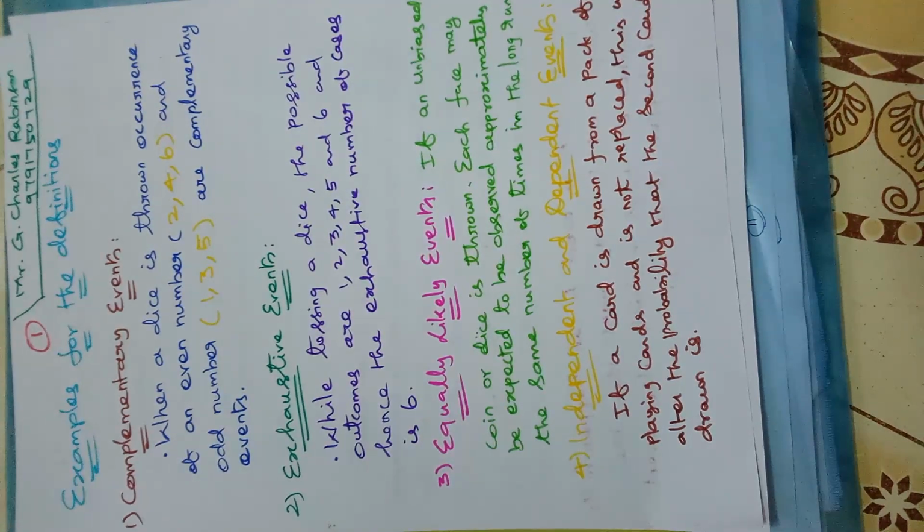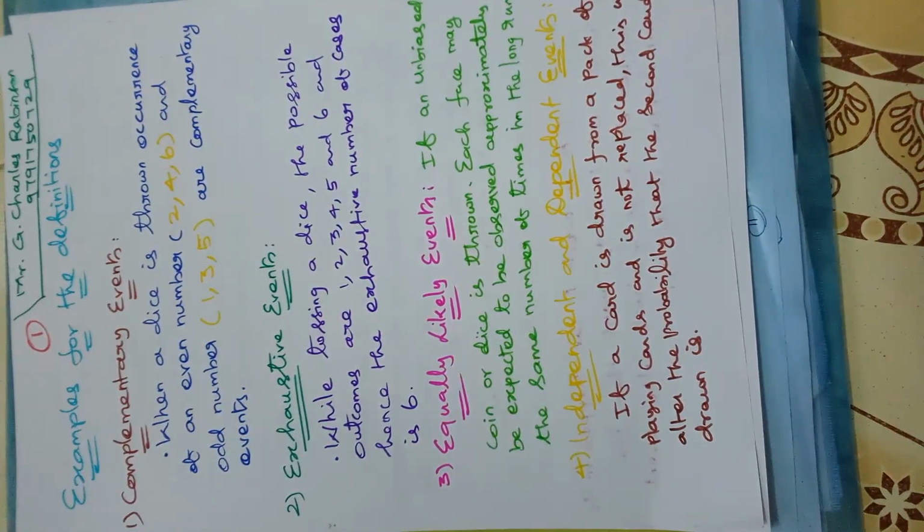So the same output, isn't it? If you take a dice, there are 6 numbers: 1, 2, 3, 4, 5, 6. So the probability of getting number 2 is 1 by 6. The probability of getting number 5 is 1 by 6. Okay, so all the outputs are the same, isn't it? It is called equally likely events.